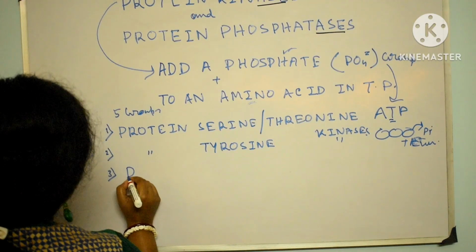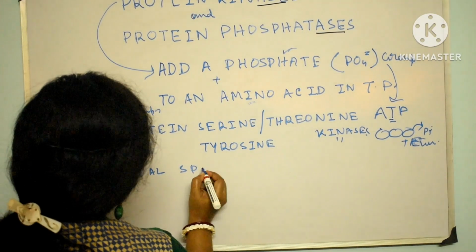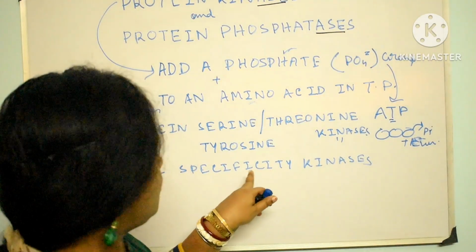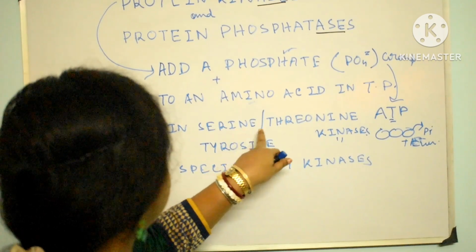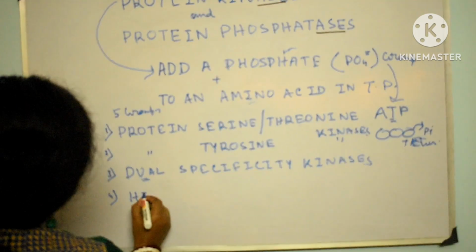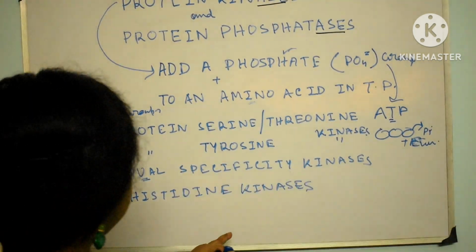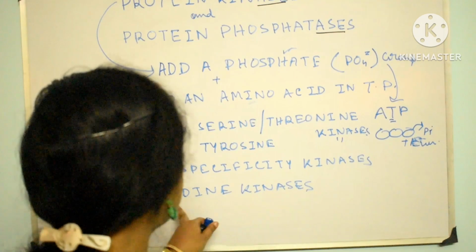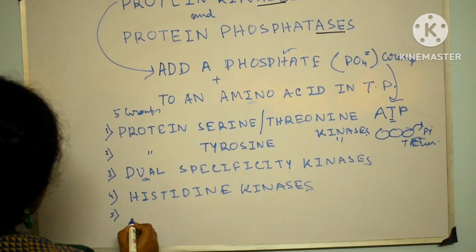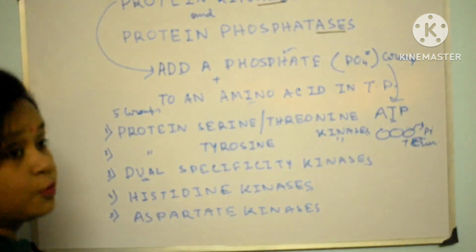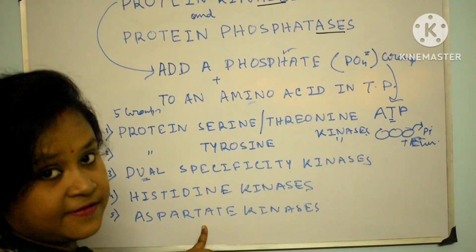Dual specificity kinases phosphorylate serine, threonine or tyrosine residues. Histidine kinases phosphorylate target proteins on histidine residues. Aspartate kinases phosphorylate target proteins on aspartate residues.